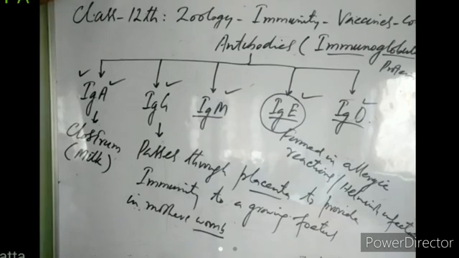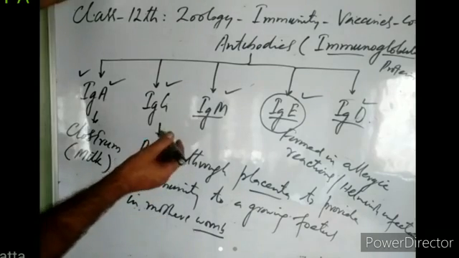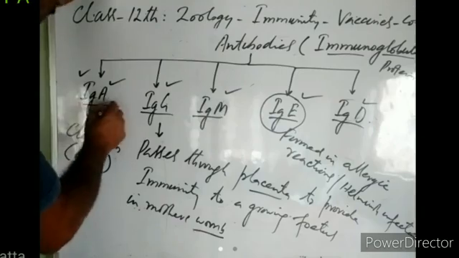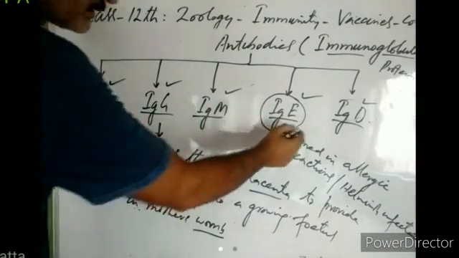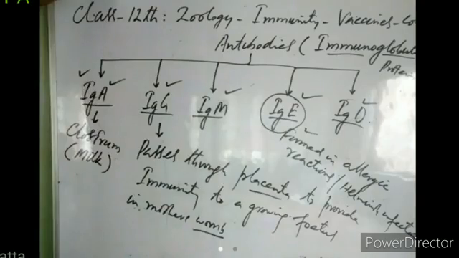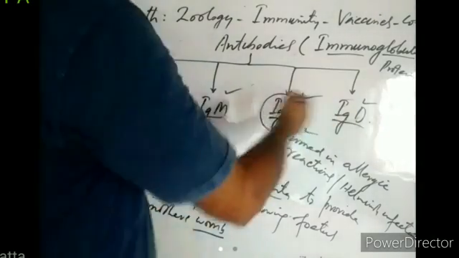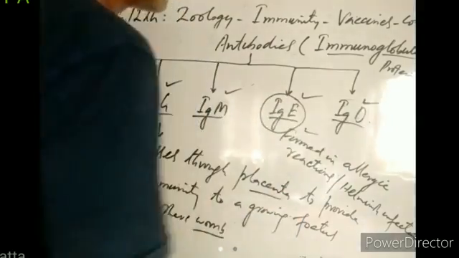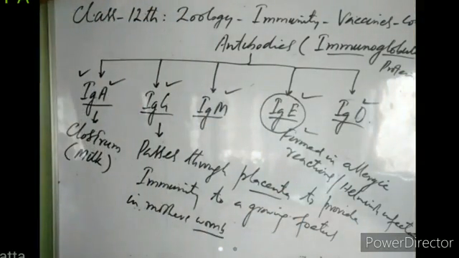So these are the five classes of antibodies which are formed in the body of a person. They are all important. But the most important are immunoglobulin G, immunoglobulin A, and immunoglobulin E, because it is formed during allergic reactions, and immunoglobulin M and immunoglobulin D are also very important, right? So these are the antibodies present in the blood of a person: immunoglobulin A, G, M, E, and D, right?